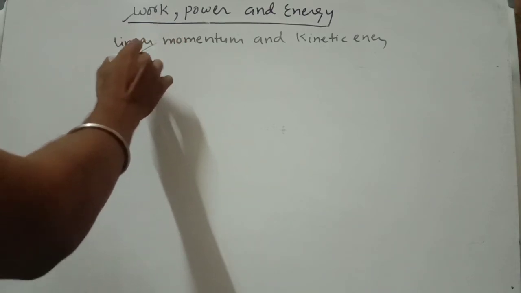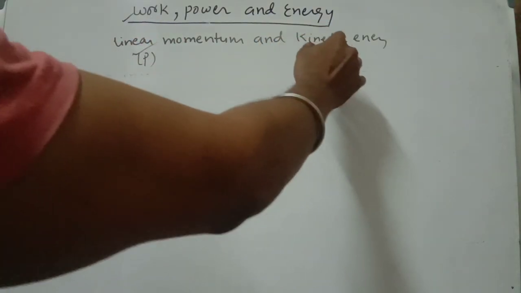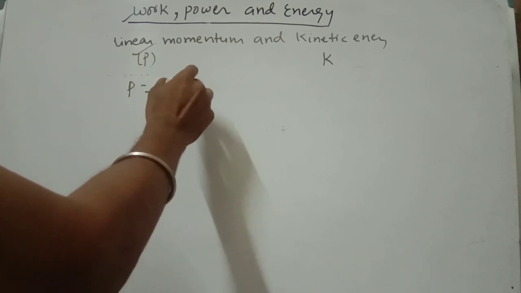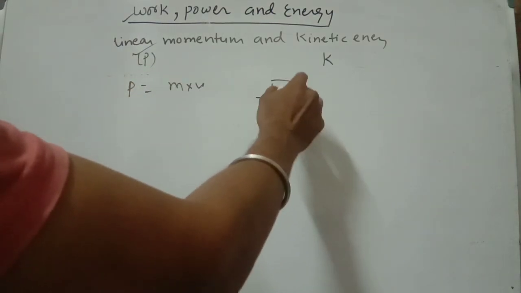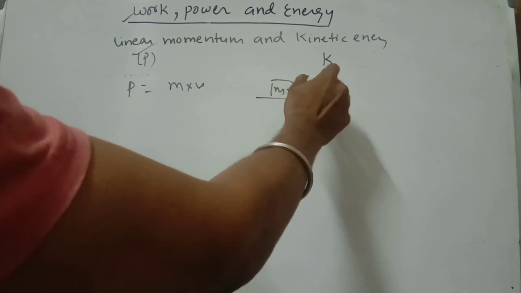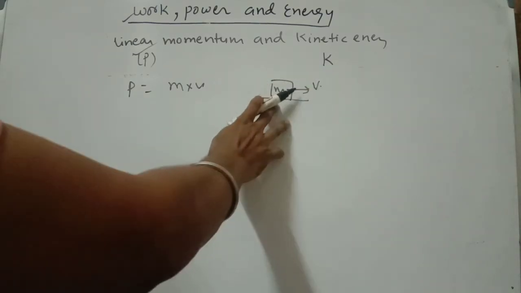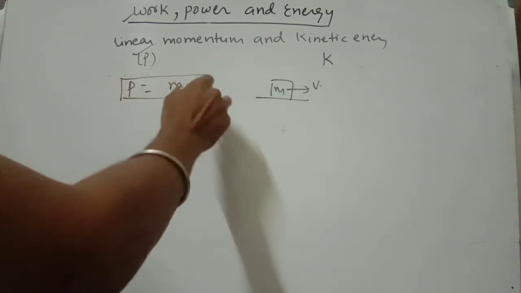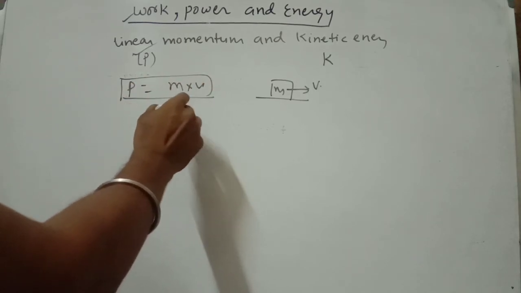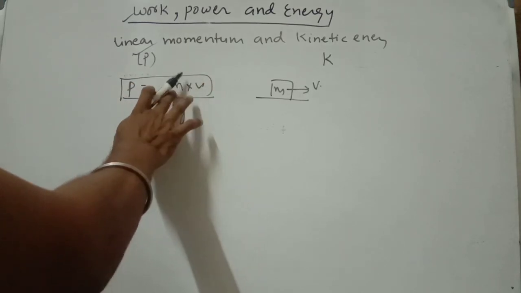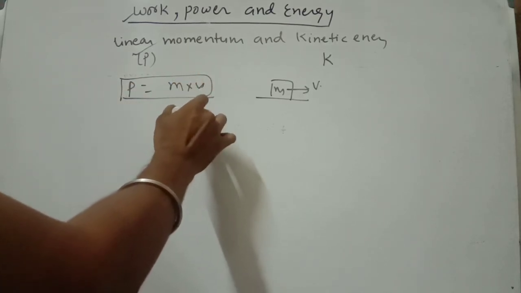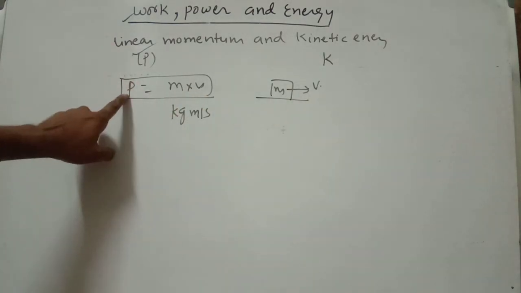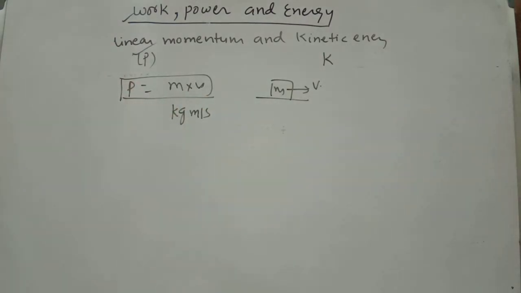Linear momentum symbol is P, kinetic energy symbol is K. Linear momentum is the product of mass and its velocity. Let a body of mass m have velocity v. So the product of mass and v is called linear momentum. And the SI unit of linear momentum: kg is the SI unit of mass and v is meter per second. So the SI unit of linear momentum is kg meter per second.